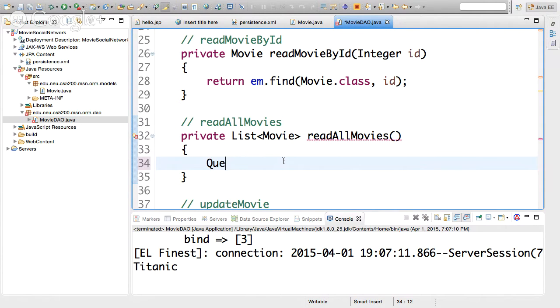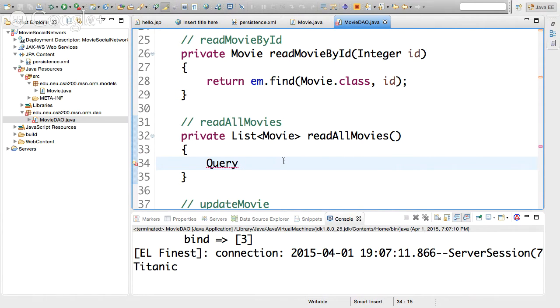What we need to do is query. It's going to look like SQL, but it's not really SQL. It's a pseudo SQL, a higher level SQL, an object-oriented SQL. SQL is not object-oriented. Although it's going to look like SQL, it does not reference any tables or any fields in the database. It always references the classes and the attributes in our object data model. These are not tables or fields in the database.